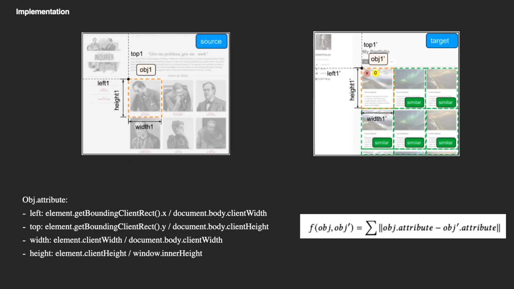To find structurally similar elements, we use the following 4 attribute values. They are relative to the window size. To find similar elements on the same page to apply the variant behaviors, we simply use the element class name.